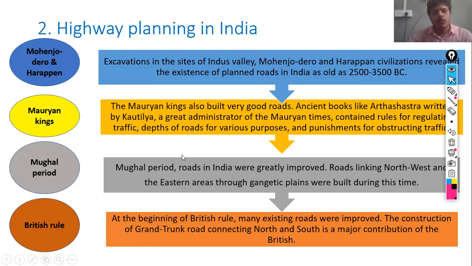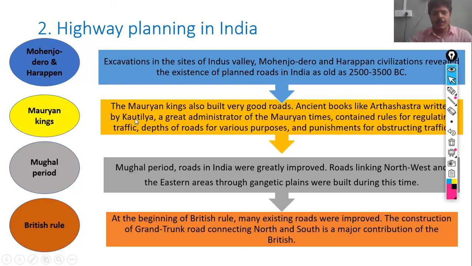Now we'll see how highway planning in India developed. First of all, the Mohenjo-daro and Harappan culture. Excavation in the sites of the Indus Valley, Mohenjo-daro and Harappan civilization revealed the existence of planned roads in India as old as 2500 to 3500 BC.